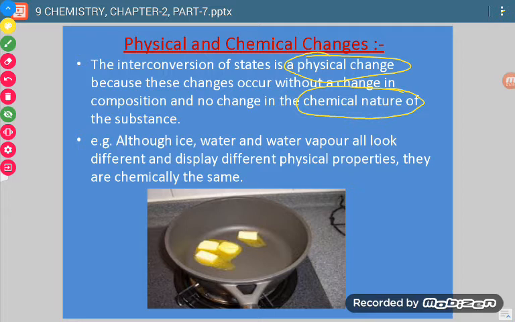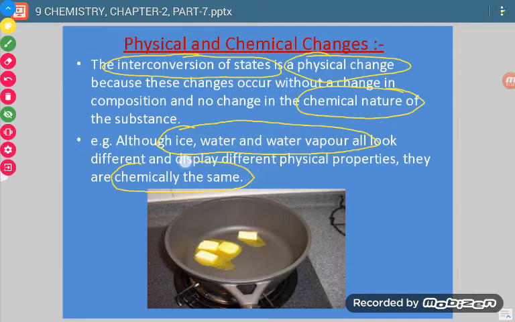So in this, what happens? There is just interconversion of states. Solid may change to liquid, liquid may change to gas, gas may change to solid, or vice versa. For example, ice, water and water vapors: their physical properties are different, but their chemical properties are similar. So these are three forms. If we see the conversion of ice into water or water into water vapors, then we will say that it is a physical change.